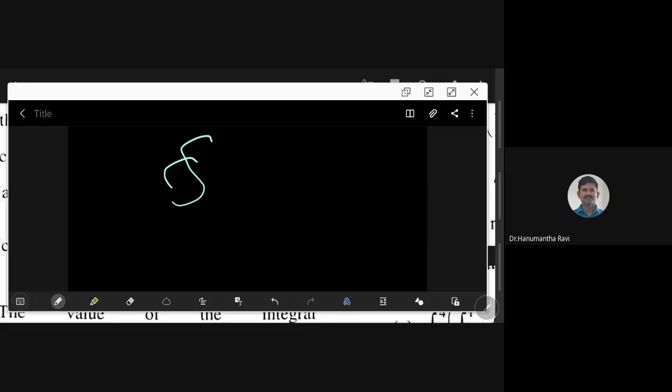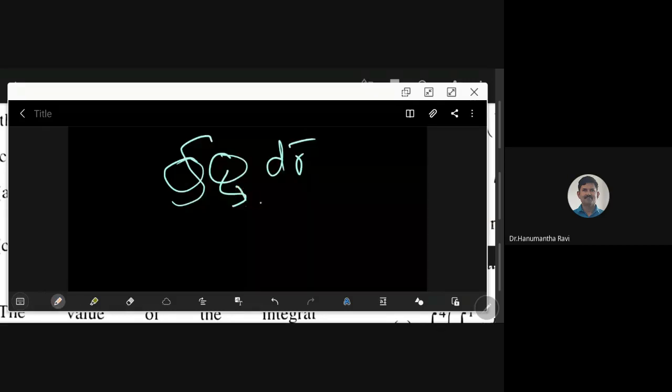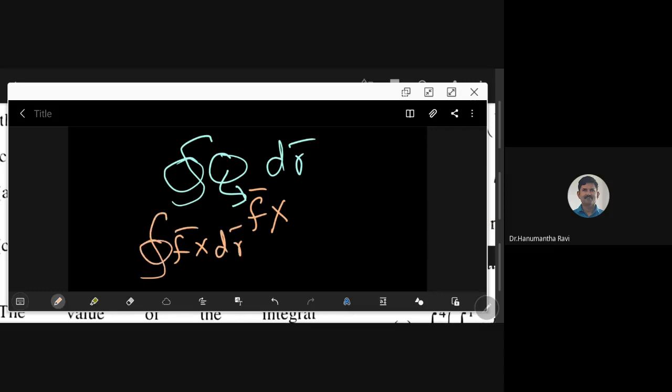But most of the time, see the symbols that we come across. If it is a closed curve, we write it like this. Something will be there, and dr bar will be there. This is called a line integral, I am saying. It can be like f bar cross dr bar. So your integrand can be like this. Naturally, this is a vector.